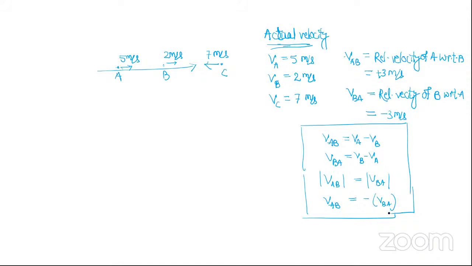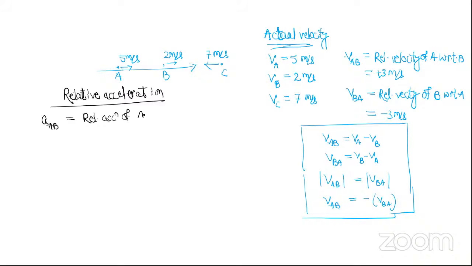Okay, so the same thing applies to relative acceleration also. Let's say aAB. Its meaning is relative acceleration of A with respect to B, and its formula is aA minus aB.